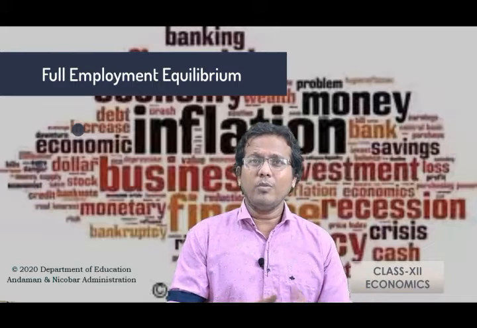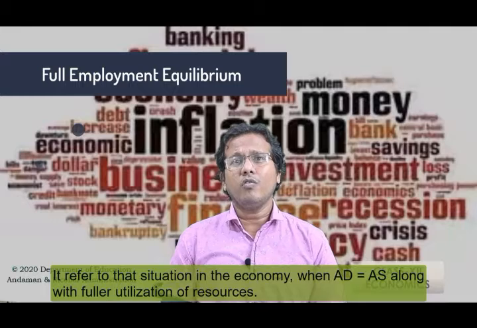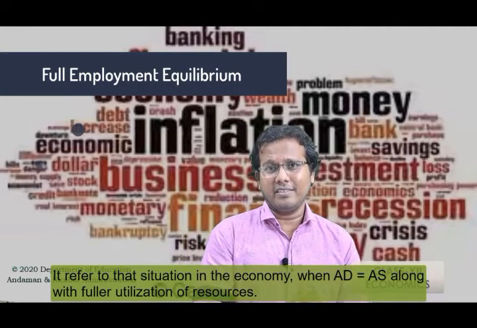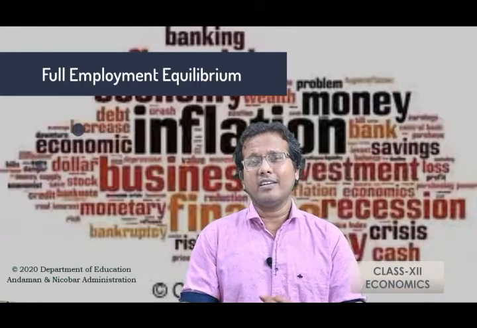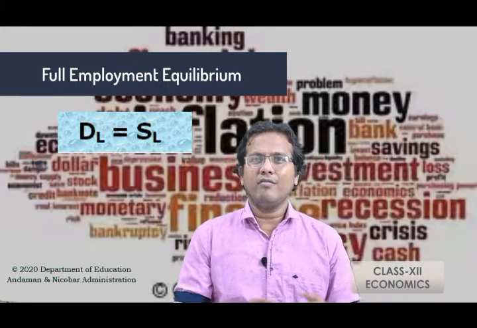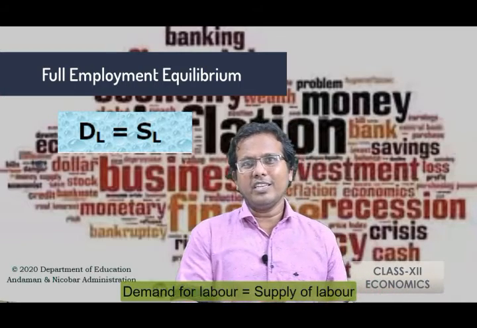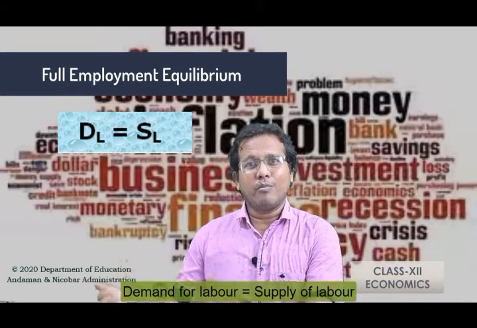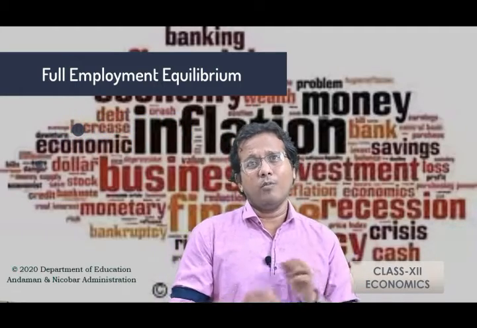तो बच्चों, अधिमांग की समस्या को पढ़ने से पहले we have to understand a basic concept, that is the full employment equilibrium. What do you mean by full employment equilibrium? It refers to the situation where the value of AD is equal to the AS with the fuller utilization of resources. At the situation of full employment, the value of DL will be equal to the value of SL. That means the demand for labor in the economy will be exactly equal to the supply of labor in the economy. So this situation brings up a condition of full employment.